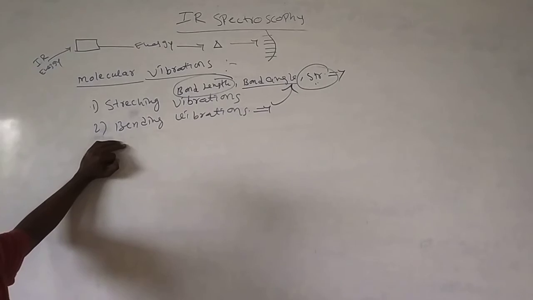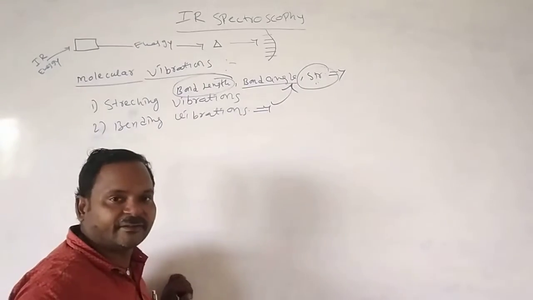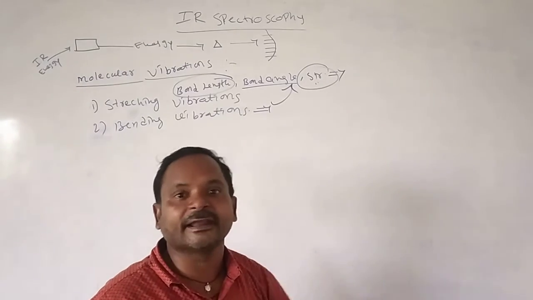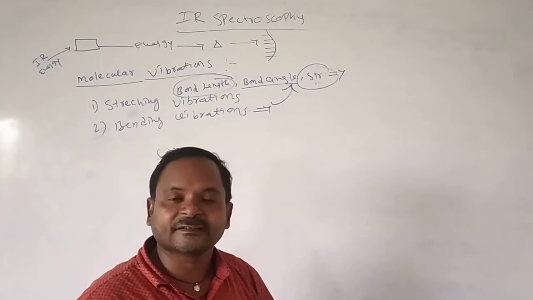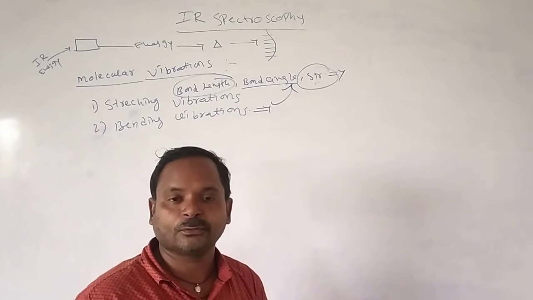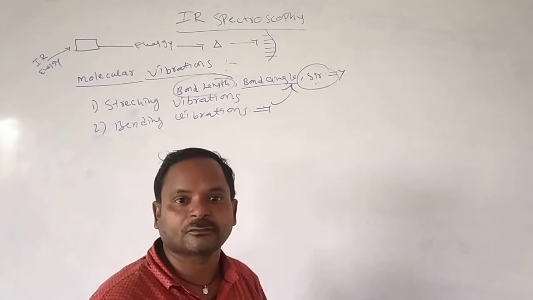For example, a thin person is bending perfectly. A heavy person, what happens? He is not bending perfectly. That means it depends on the weight of the molecule and the nature of the molecule also.